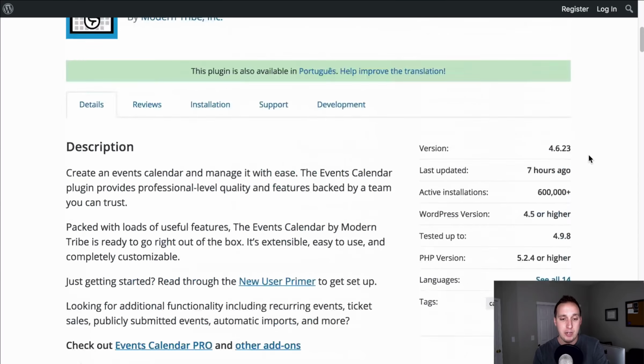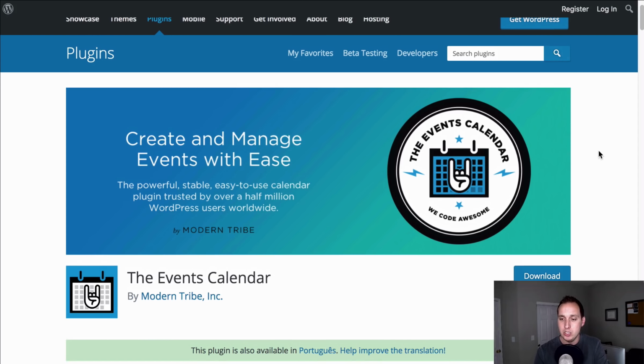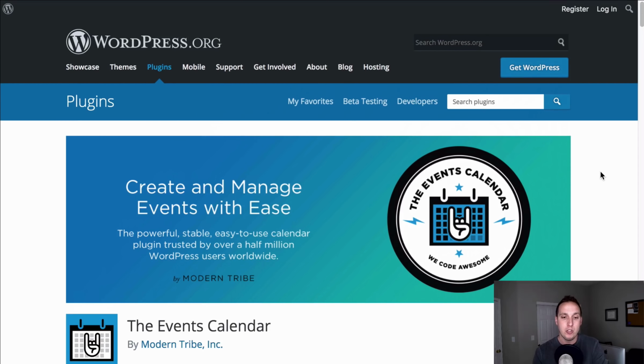It's a really highly rated plugin. It's pretty lightweight too. It seems to work well with different themes and different tools. And again, the pro version for this and some of the extensions and add-ons they have are really, really worthwhile checking out as well. So there you go, guys.